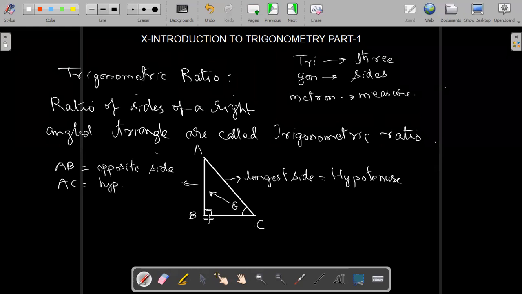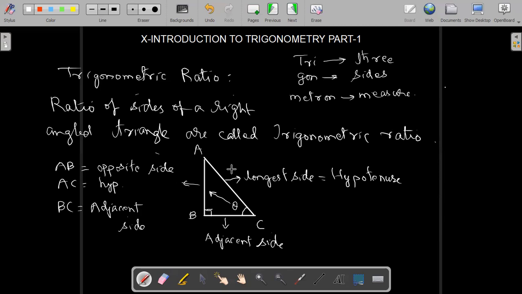Then this side is just adjacent to this angle. It is making the angle with the hypotenuse. So that's why this side is called the adjacent side. This is the first way to know the names of the sides.